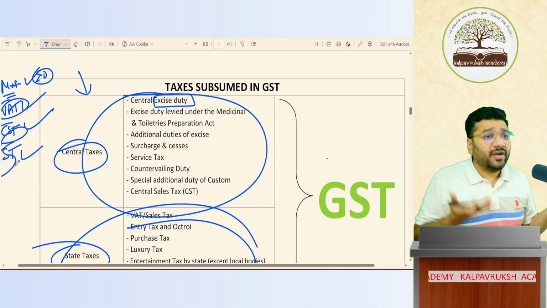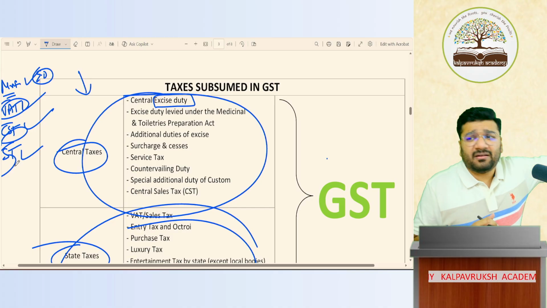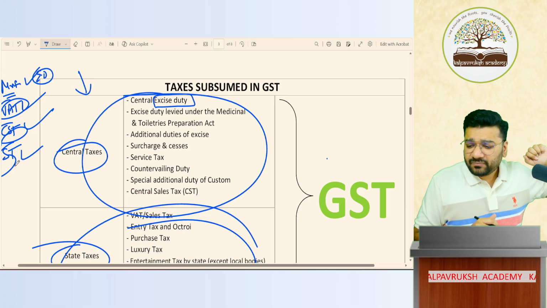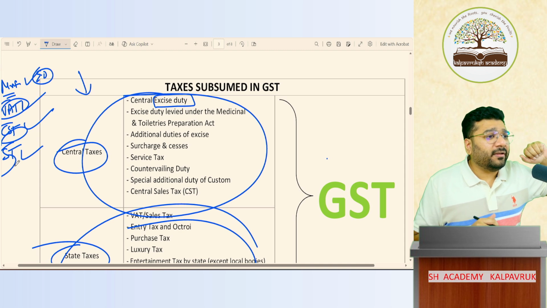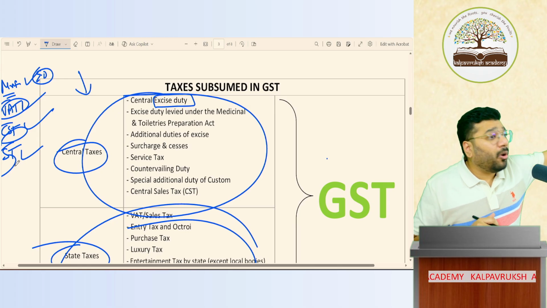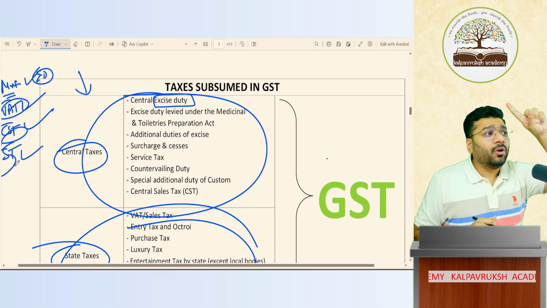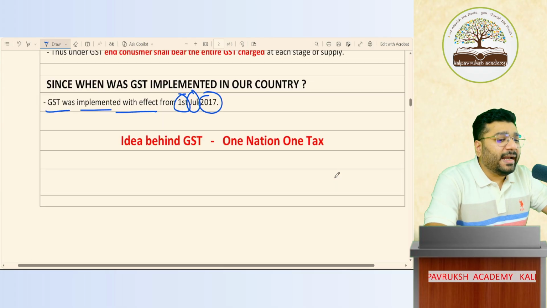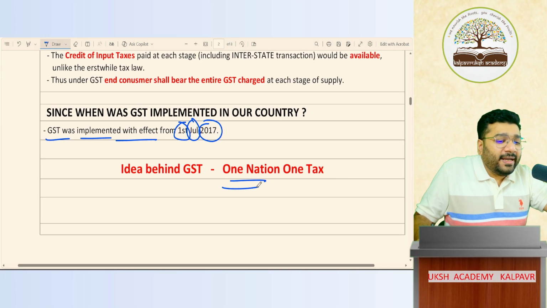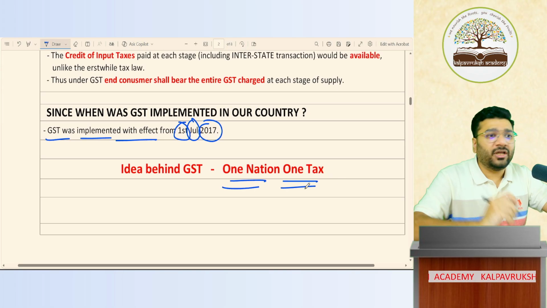People genuinely felt very bad. I'm telling you, it was a very, very ugly state of taxes. Then the government that came later, after 2014, felt that it is very important that we abolish all these taxes and bring out one single tax called GST. So, what was the idea behind GST? One nation, one tax.